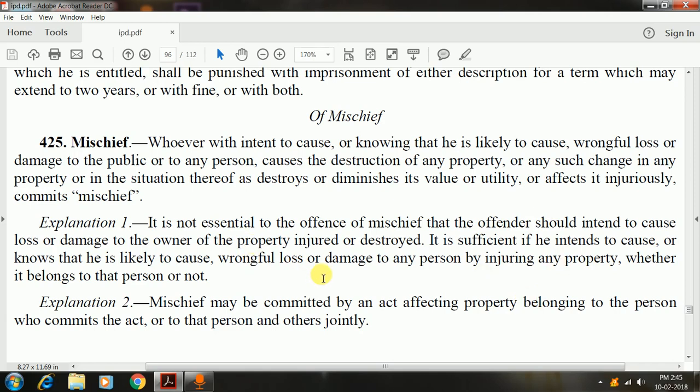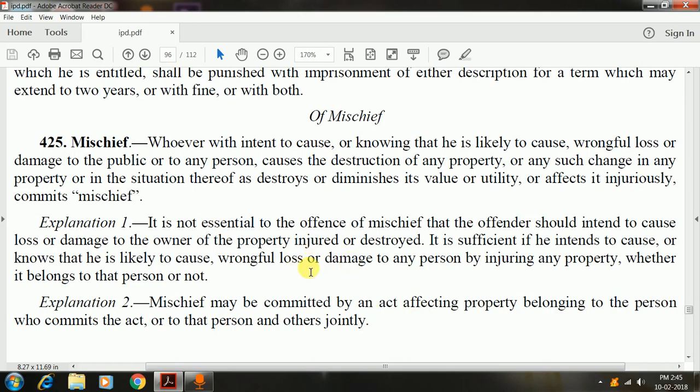Now let us go further. Explanation 1. It is not essential to the offense of mischief that the offender should intend to cause loss or damage to the owner of the property injured or destroyed. It is sufficient that he intends to cause or knows that he is likely to cause wrongful loss or damage to any person by injuring any property, whether it belongs to that person or not.